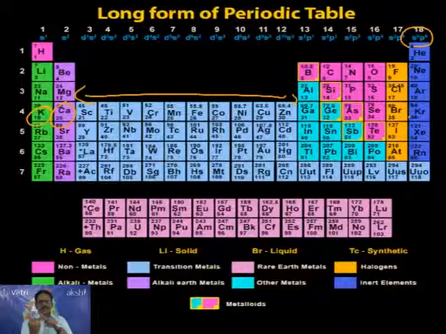When I start with scandium, I want to give two pieces of information under the first transition series. First, remember the atomic number. Scandium is 21, because calcium is 20. Scandium 21, titanium 22, vanadium 23, chromium 24, manganese 25, iron 26, cobalt 27, nickel 28, copper 29, zinc 30. So the atomic numbers you can remember.